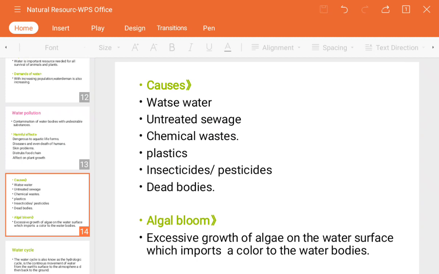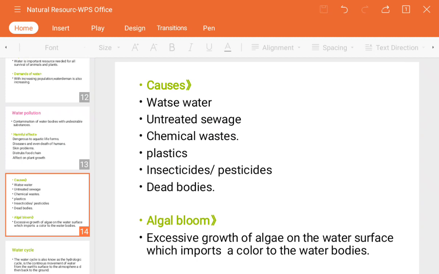Next is chemical waste like pesticides, fertilizers and insecticides. They are very harmful. They cause a lot of skin diseases and other diseases like cancers, which can lead to death, not only for us but also for the living things surviving on the earth.